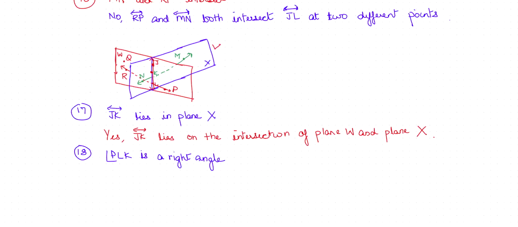It asks if angle PLK, which is this angle, I'll show you this angle, is a 90-degree or right angle. We cannot say if it is a right angle, we should have this sign, or it must be written 90-degree. So it is not written explicitly, so we cannot say that this is a right angle.